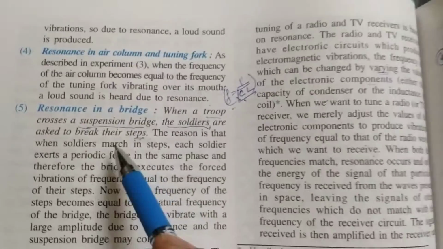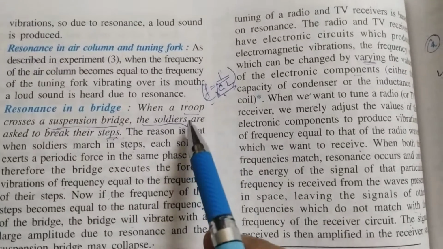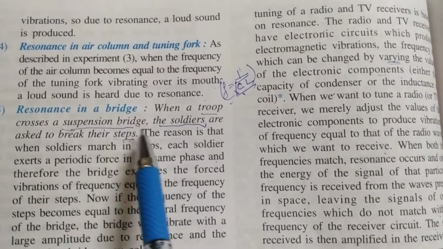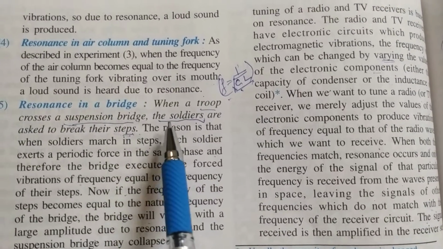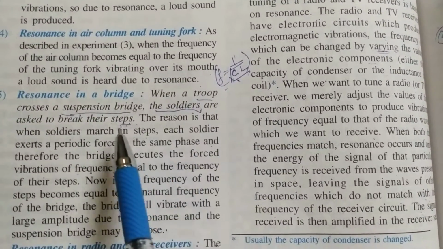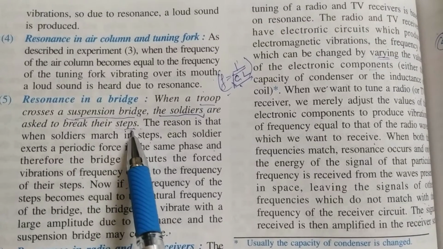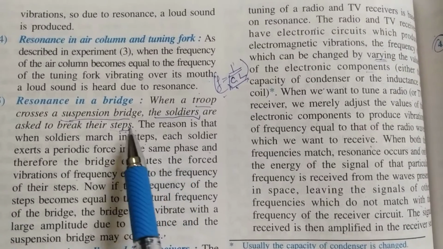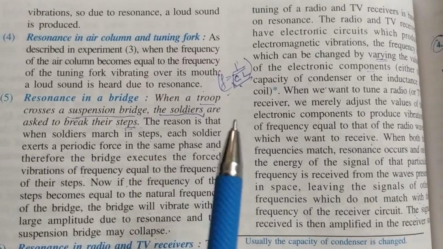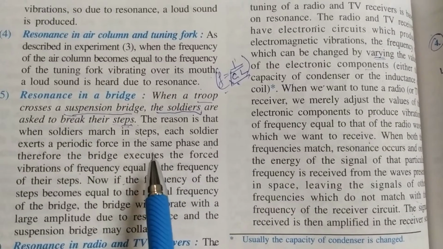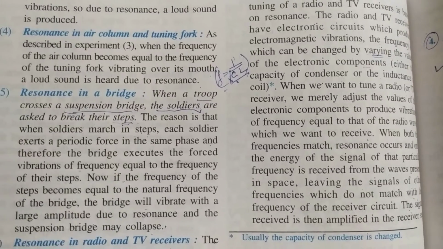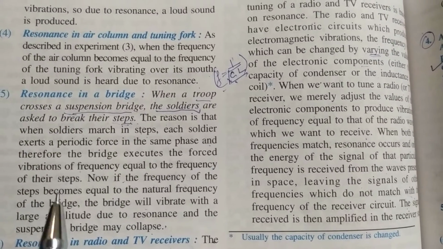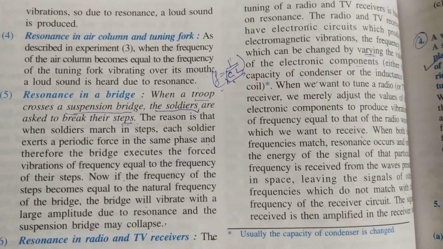Similarly, another common example is resonance in a bridge. Whenever an army troop crosses a suspension bridge, which is a hanging bridge, like in hilly areas, the soldiers are asked to break their steps. Break their steps means they are always marching, but while crossing a bridge they are asked to stop marching, because marching has a particular rhythm. The marching sound is like left right left right. That sound has a particular frequency, a particular rhythm.